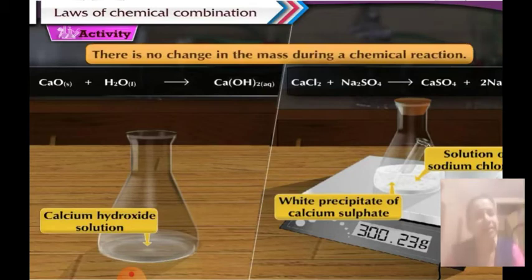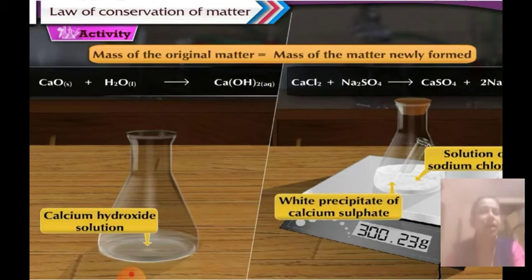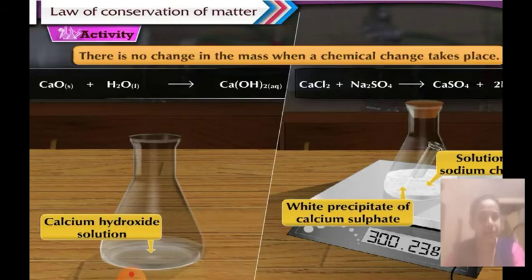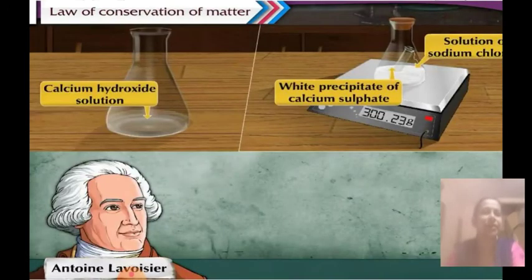So from these experiments we can verify that this is nothing but the law of conservation of mass, also called the law of conservation of matter. Okay, this law of conservation of matter tells us that the mass of the original substance is equal to the mass of the matter which is newly formed. That means in a chemical reaction the mass does not change at all. Whatever is the mass of the original substances is equal to the mass of the newly formed substance.